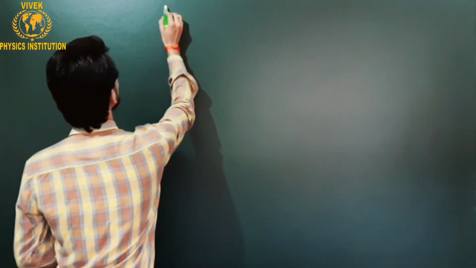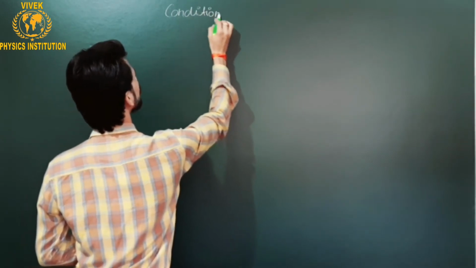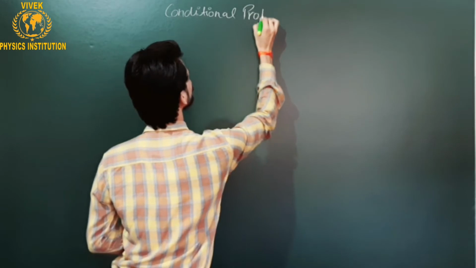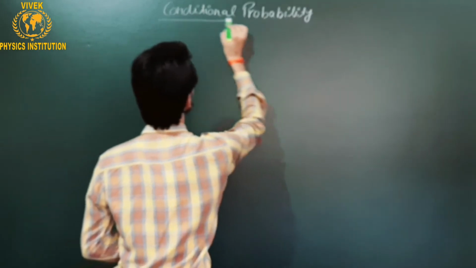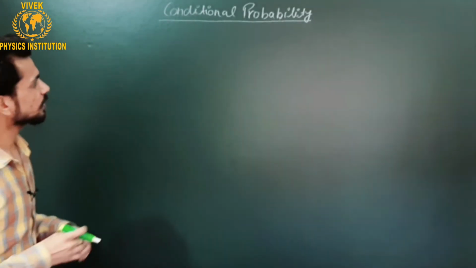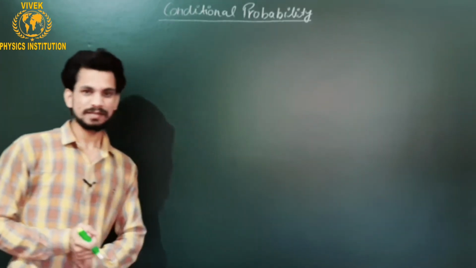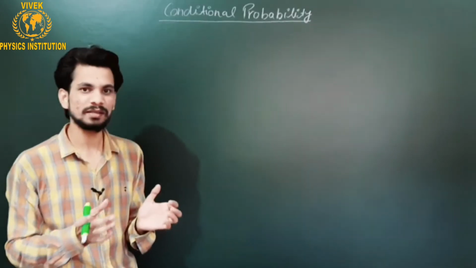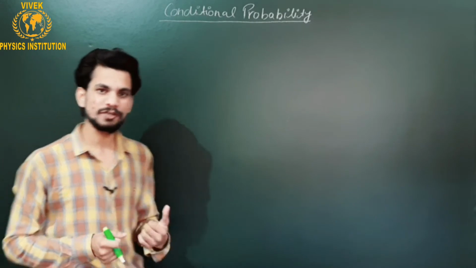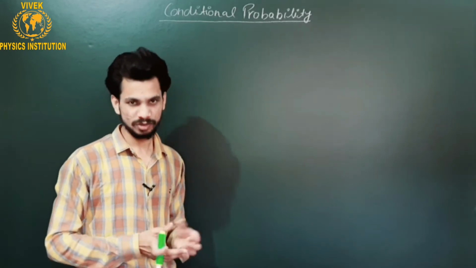So if I talk about conditional probability, we will also discuss independent events, which will be submerged into conditional probability. As far as conditional probability is concerned, you should keep one thing in mind: the word condition is mentioned here. It means that when you have some condition, on the basis of that particular condition you have to find the probability of a particular event to occur.